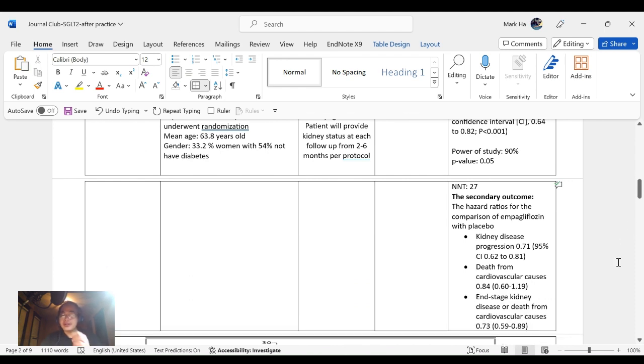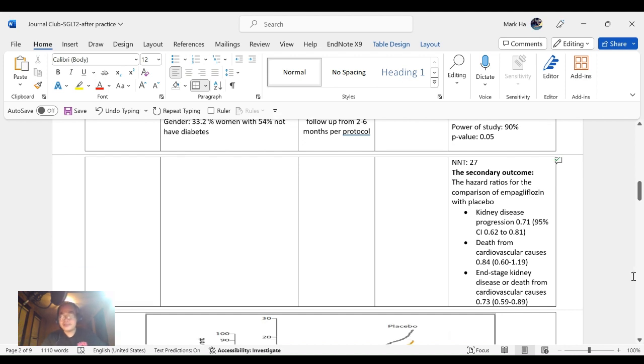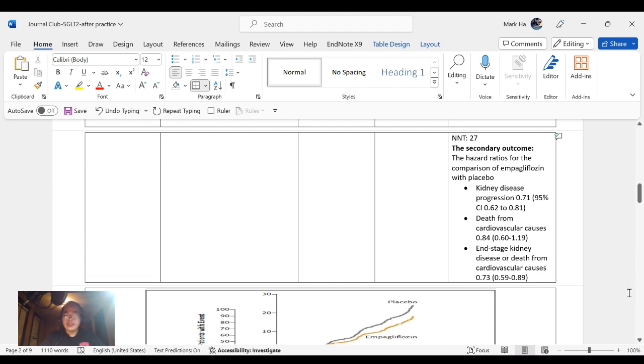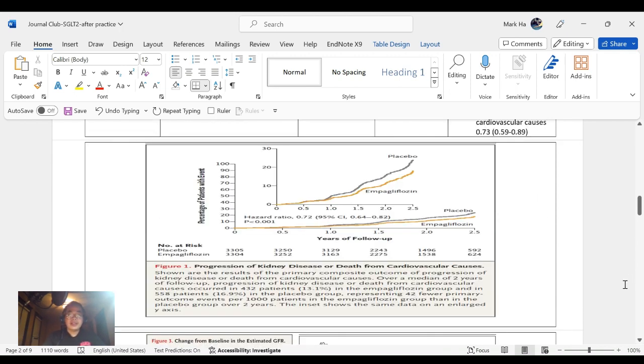For the secondary outcomes, the hazard ratio for the comparison of empagliflozin with placebo shows three separate hazard ratios: kidney disease progression is 0.71, death from cardiovascular causes 0.84, and end-stage kidney disease or death from cardiovascular causes 0.73. Here we can see on the chart the progression of kidney disease when comparing patients on empagliflozin, Jardiance, or placebo.